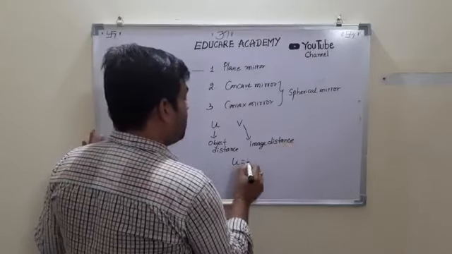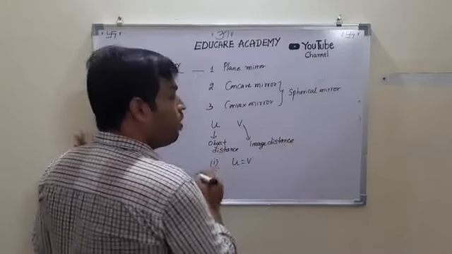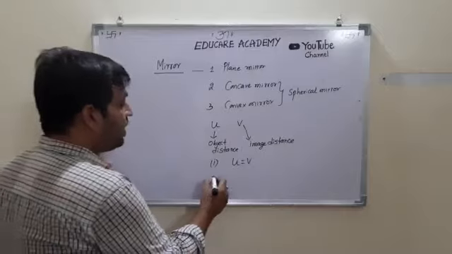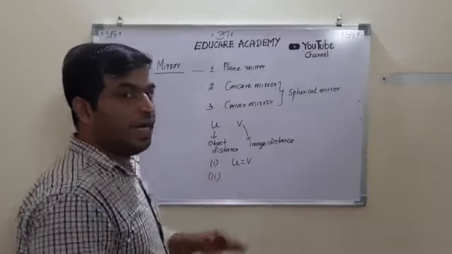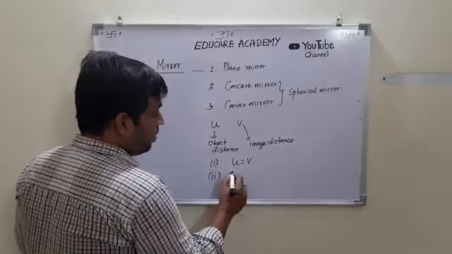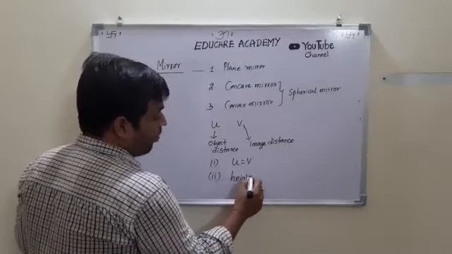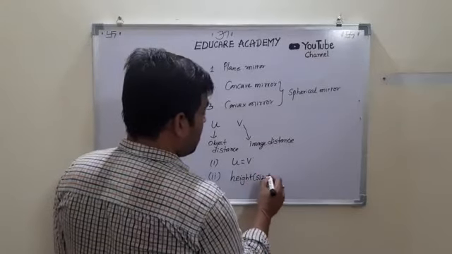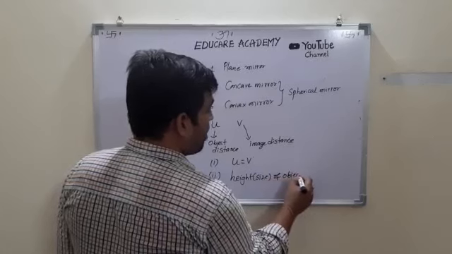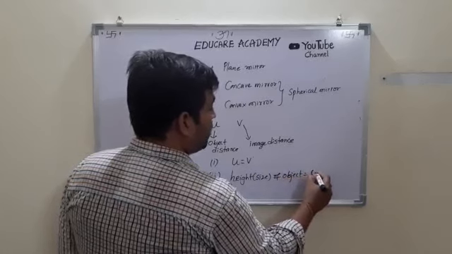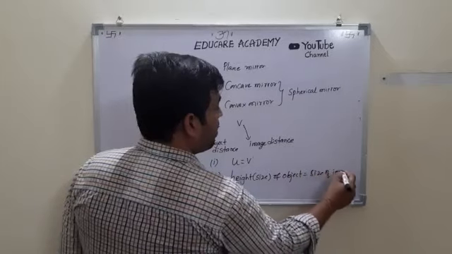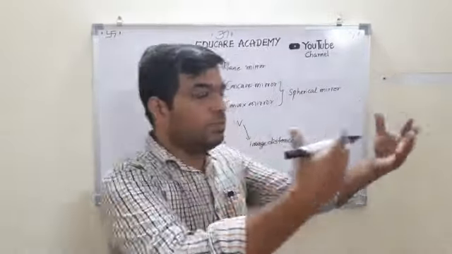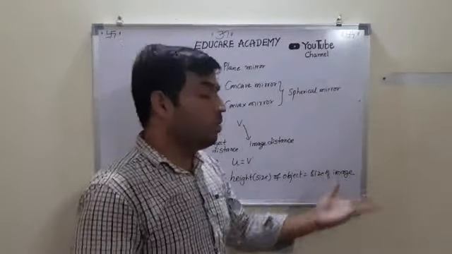So object distance is equal to image distance always in a regular reflection, and object height is also equal to image height. The height or size of the object is equal to the size of the image. So whatever size we have, the same size will be observed in the mirror. So the height or size of the object will be the same.